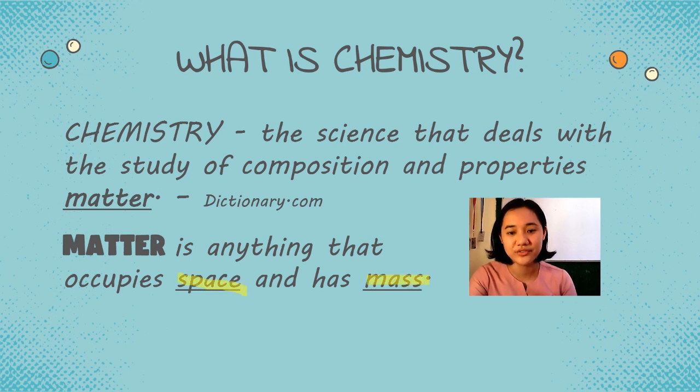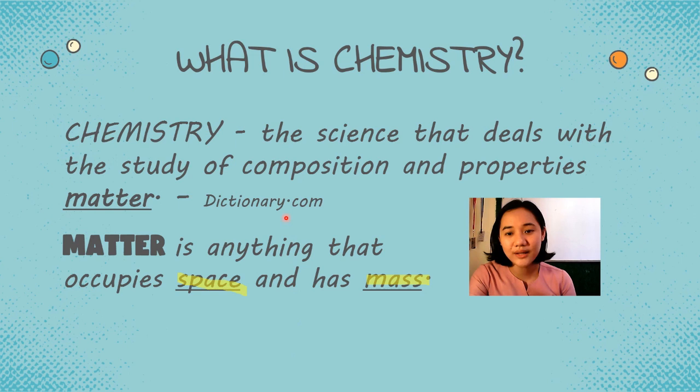So, dalawa ang qualification ng matter. First, dapat nakakapag-occupy siya ng space. And second, dapat meron siyang mass. Ma'am, parang lahat naman may nakakapag-occupy ng space at lahat naman may mass. Yes, that means almost everything can be considered as matter.